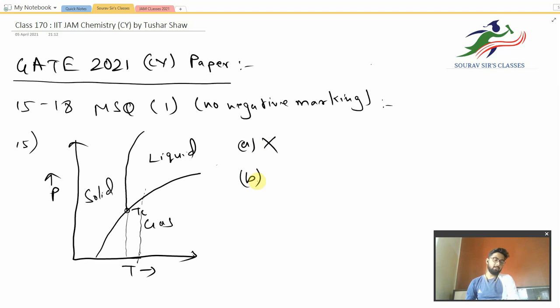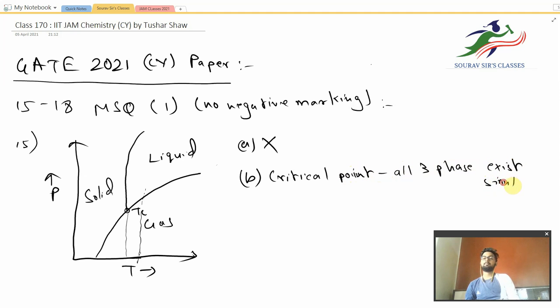Moving on to the next statement: at Tc all three phases can exist. That is the exact definition of Tc, the critical point. At the critical point all three phases exist simultaneously. So this one is the correct option.